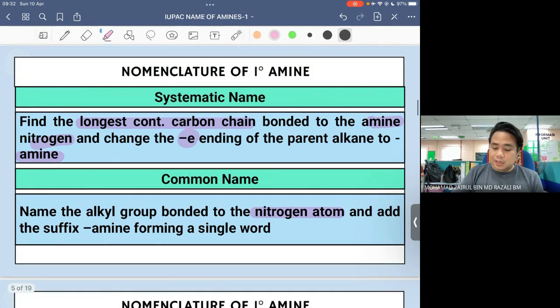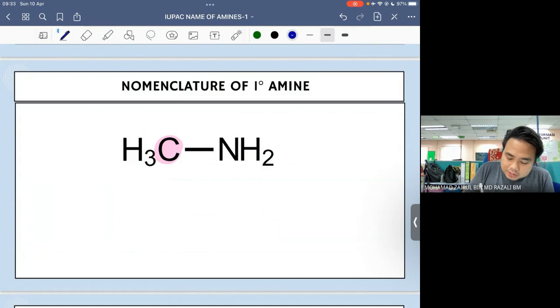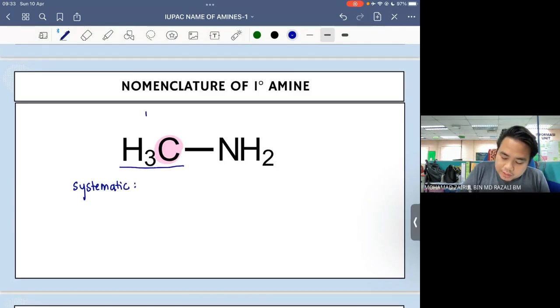Okay, so let's take a look at this example. Awak tengok the longest continuous chain dia only one carbon. So kalau kita nak namakan dia sebagai systematic name, alkane with one carbon kita panggil dia sebagai methane. In order to name this amine by using a systematic name, what you need to do is replace the ending E with amine.